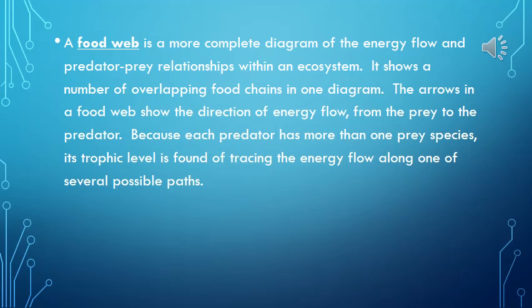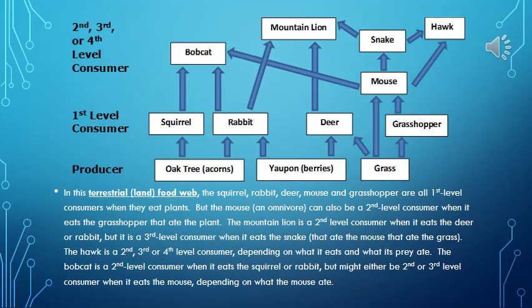The arrows in the food web show the direction of energy flow from the prey to the predator. Because each predator has more than one prey species, its trophic level is found by tracing the energy flow along one of several possible paths. In this terrestrial or land food web, the squirrel, rabbit, deer, mouse, and grasshopper are all first-level consumers when they